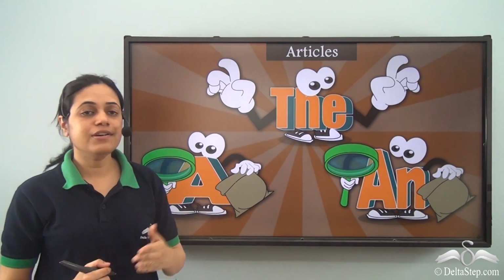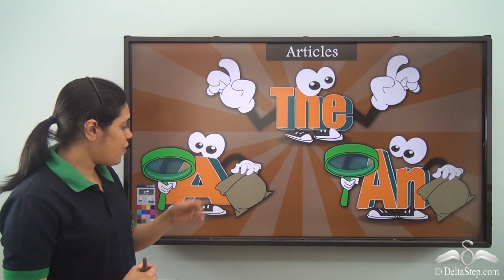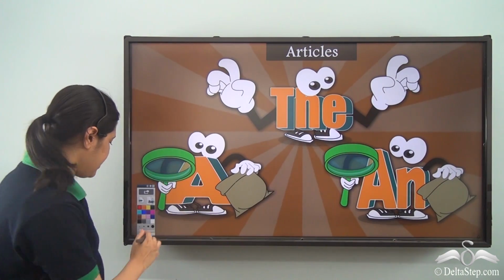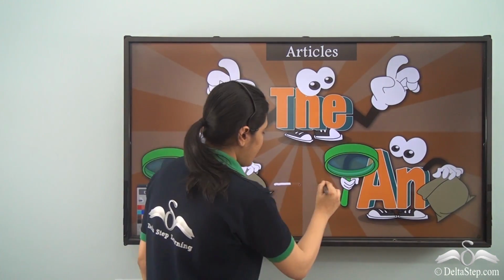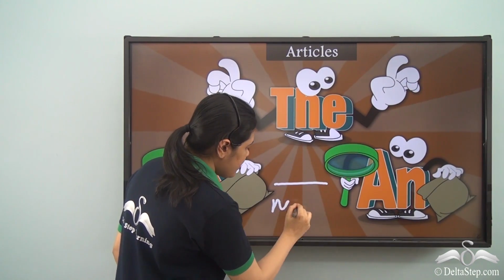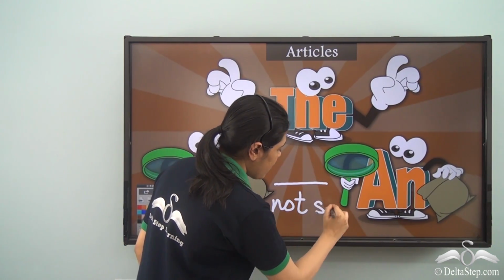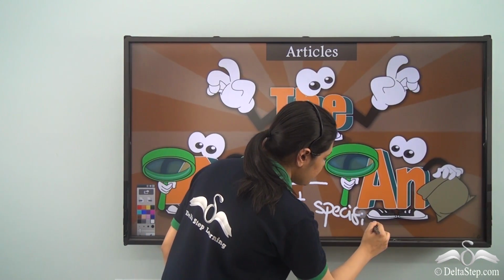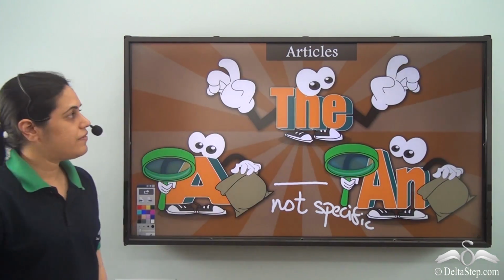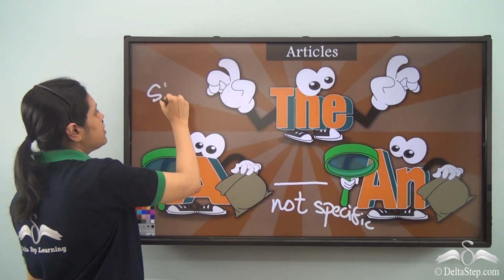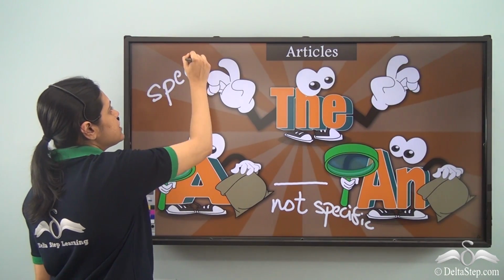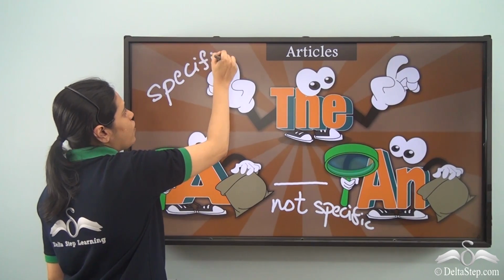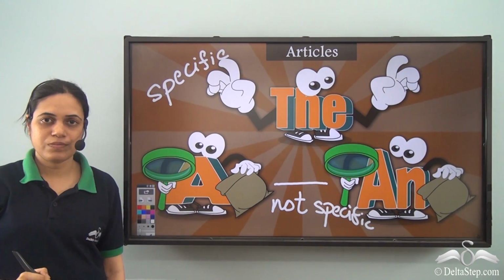So we have learned these articles. Now a and an, they are used when we are not talking about anything specific or particular, whereas article the is used for specifying or specific nouns.